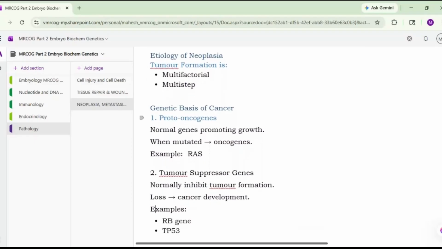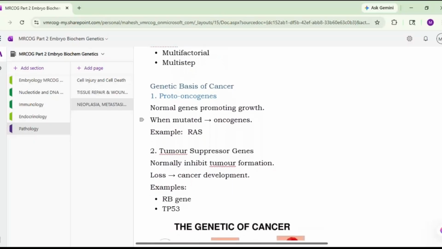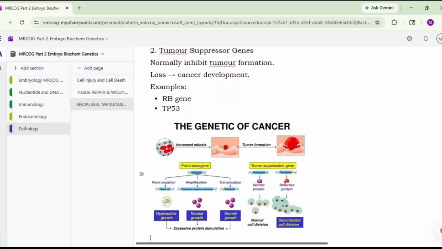Then another gene, such as the tumor suppressor gene. Normally what do they do? Normally they inhibit the tumor formation, and if this is lost, then there will be development of the cancer. Examples are the retinoblastoma gene or TP53 mutation. Okay, so RB gene and TP53 are the examples of the tumor suppressor gene. These proto-oncogene and tumor suppressor gene concepts are very, very important, including the examples you should remember, RB gene and TP53 genes.